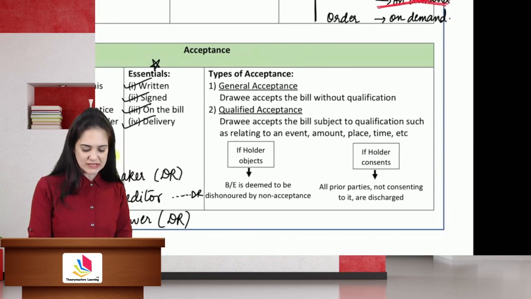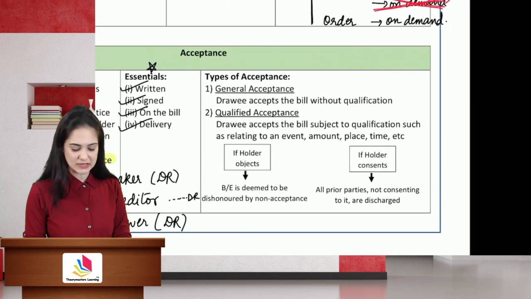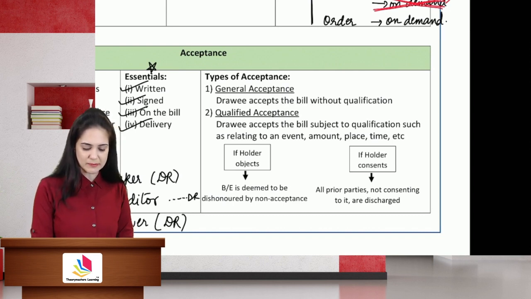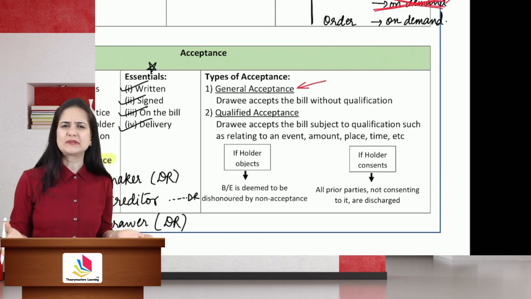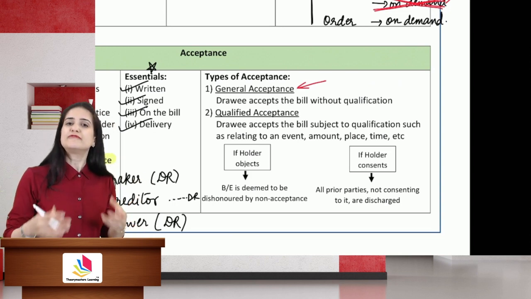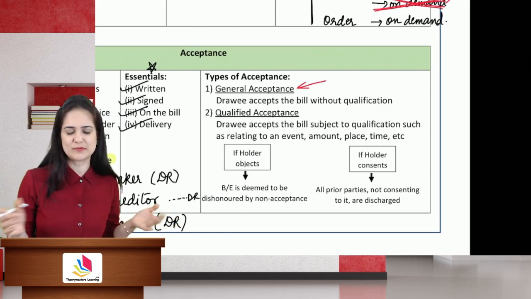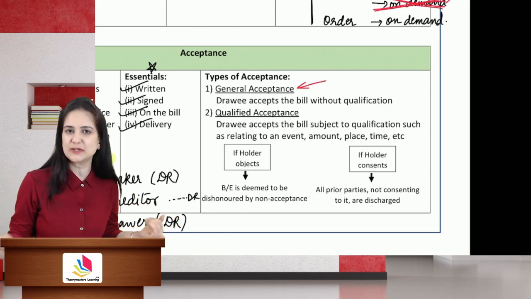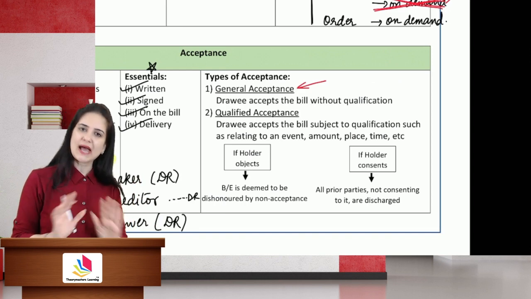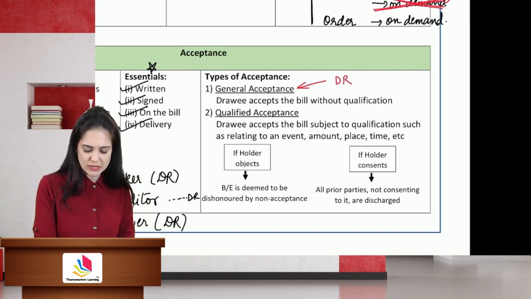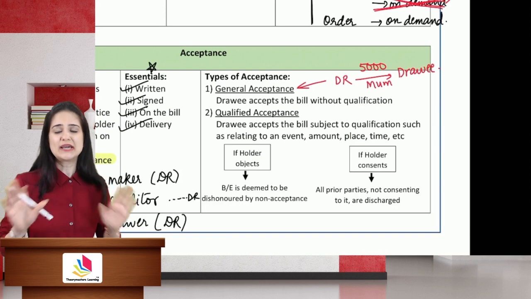There are different types of acceptance. We have general acceptance, qualified acceptance. Now, what is the meaning of a general acceptance? General acceptance means that you are accepting the bill without making any changes in the instrument. So there is no modification, there is no variation. You are accepting the bill as it is. So the drawer drew an instrument of 5,000 rupees payable in Mumbai. The drawee accepted the instrument without making any change in the instrument.